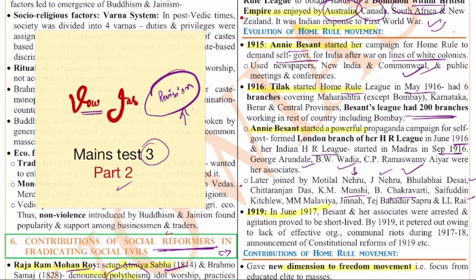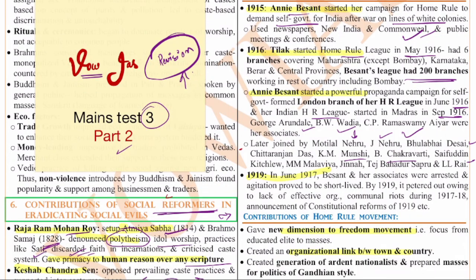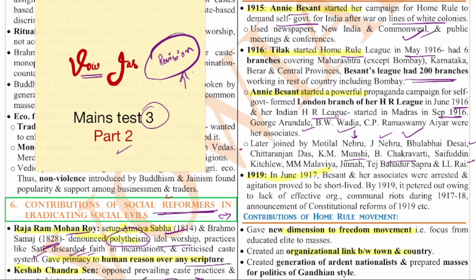So this Home Rule League started after this. It became popular after the moderates and the extremists came together. As you all know, the moderates and extremists split in the Surat split. Later, Annie Besant played a key role in bringing both these moderates and extremists together. It was because of efforts like Annie Besant's that moderates and extremists came together, and then the extremists started contributing. And then you can see Tilak, how he was at the forefront for the spreading of this Home Rule League.